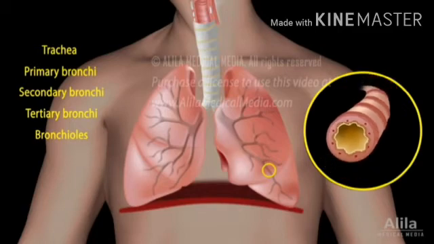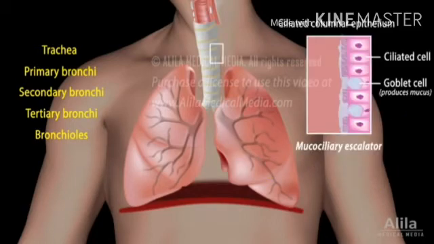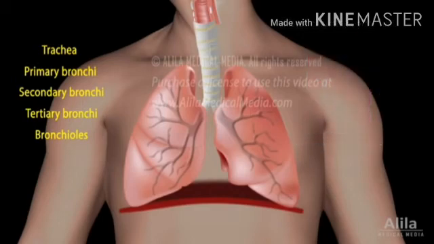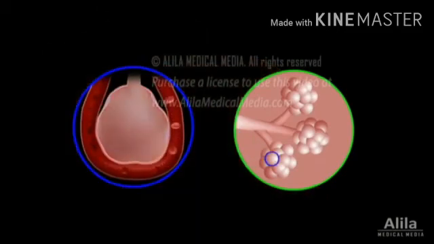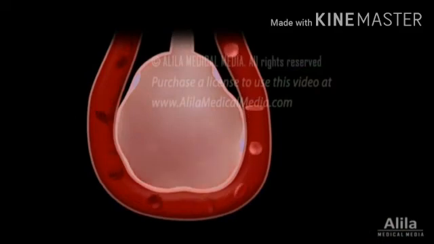So alveoli have two types of cells. The respiratory tract has a mucus-secreting membrane because of the goblet cells, which produce mucus. Both the ciliated cells and the goblet cells secrete mucus. And from the trachea to the terminal bronchioles, the respiratory tract is fully lined with ciliated cells, and the millions of alveoli are involved in the exchange of gases.